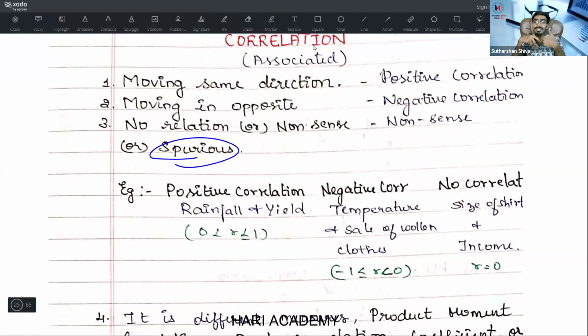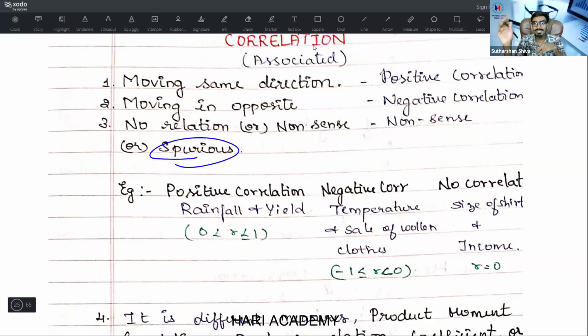When there is a negative correlation, when the temperature increases, sale of woolen clothes decreases. I will tell you one more thing. When the temperature increases, sale of cool drinks increases. That is positive correlation. Temperature increases, sale of woolen clothes decreases. That is negative correlation. Whenever the temperature decreases, sale of woolen clothes increases, obviously, because we are getting into a cold condition. So it is a negative correlation. When there is an indirect proportion, it is negative. When there is a direct proportion, it is positive.